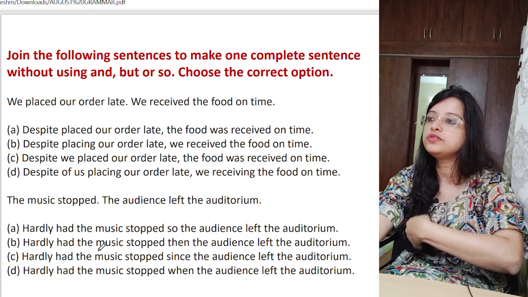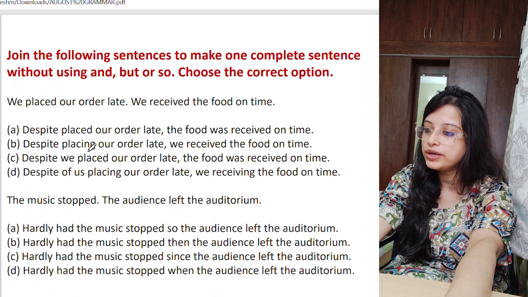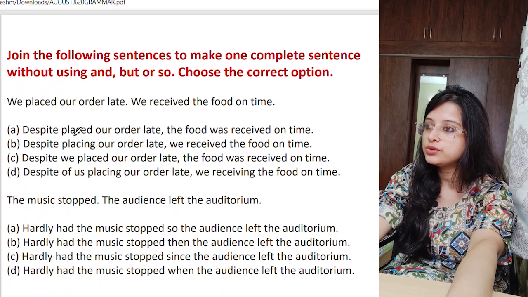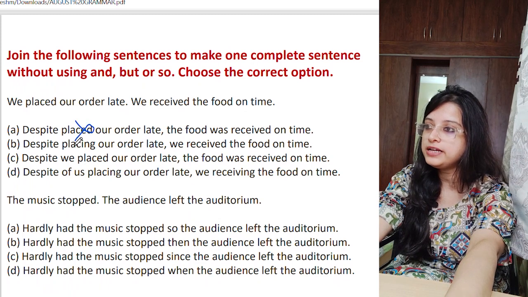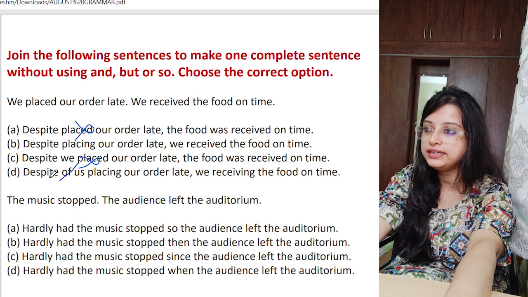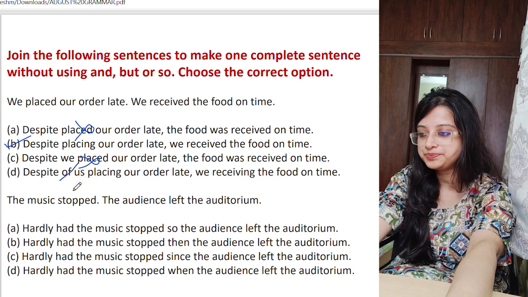Again, you have options over here. We placed our order late, we received the food on time. How can you write this? Despite. So despite, after despite we generally use being or ing. So despite placed is wrong, despite we placed is wrong, despite of does not exist, in spite can be used with of. So option number B is correct.